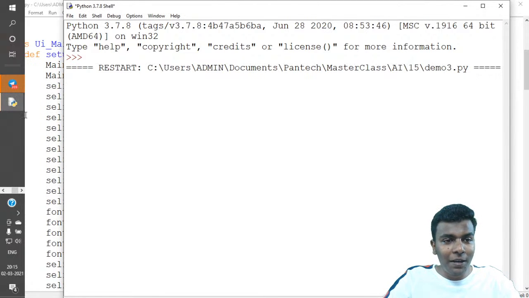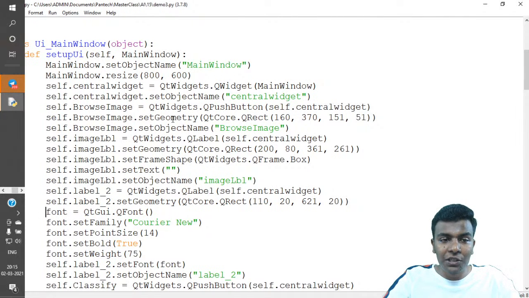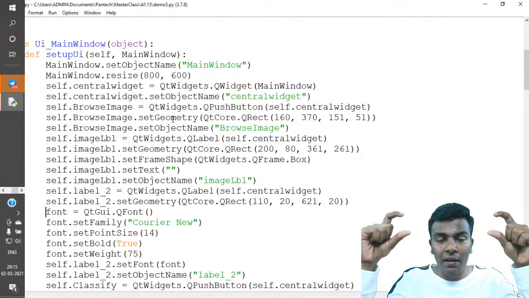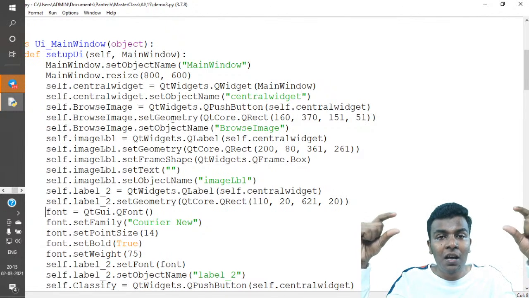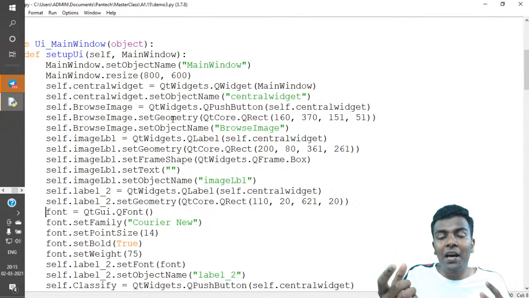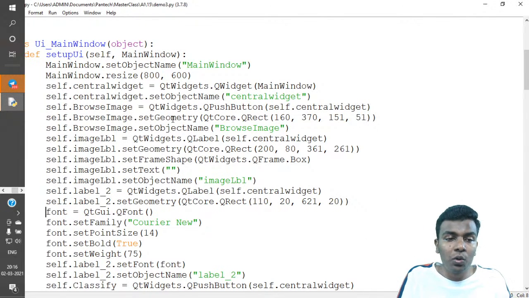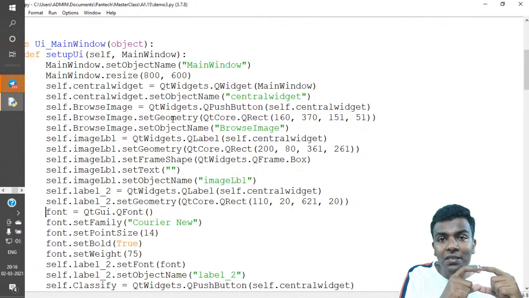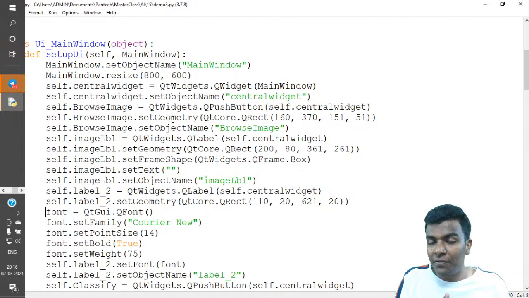Let's wait a few minutes, because it is taking some time to load each and every library and the GUI file. Normally in the GUI window, first of all there is the title, like Gujarati character recognition. Then there is a square image label where you load an image to do a classification, and a browse push button which is used to choose the image you are going to classify.